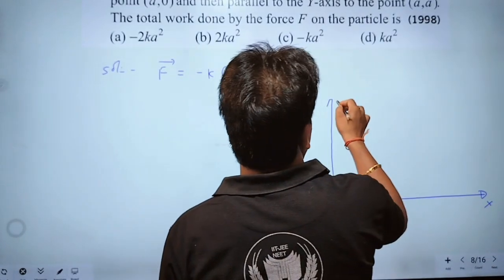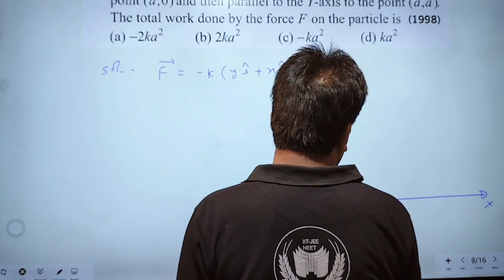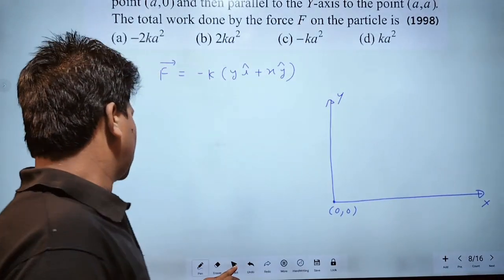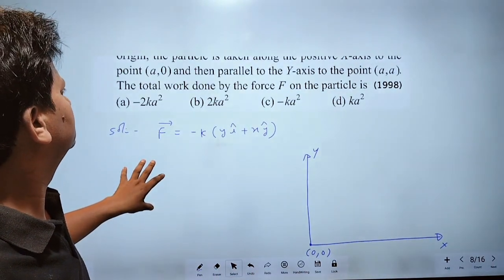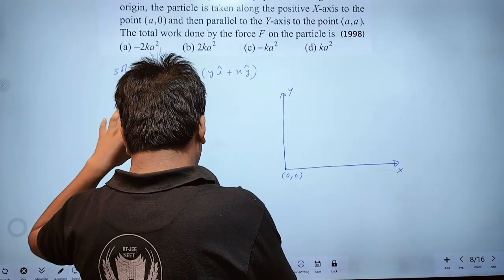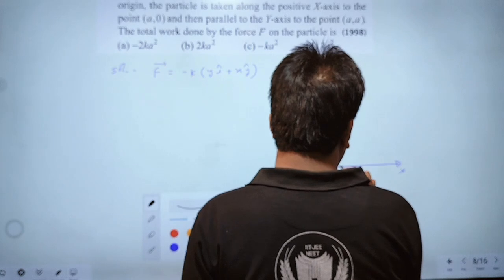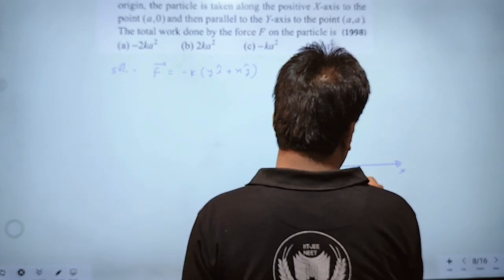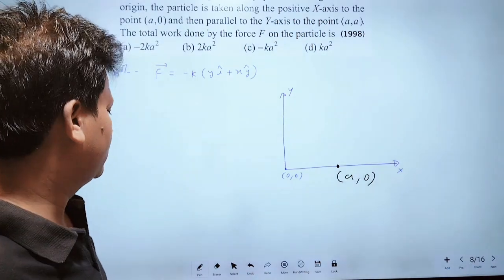This is the x-axis and this is the y-axis. The particle starts from the origin, and it goes to the point A0. Where is A0? A0 is on the x-axis, its y coordinate is 0 and its x coordinate is a.